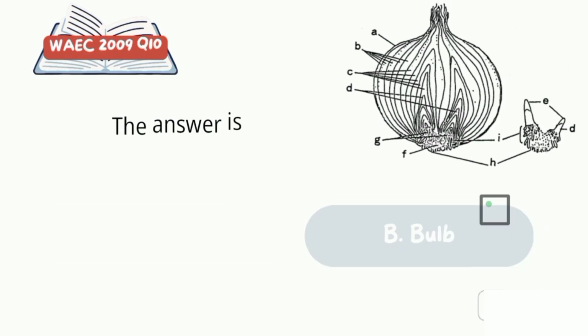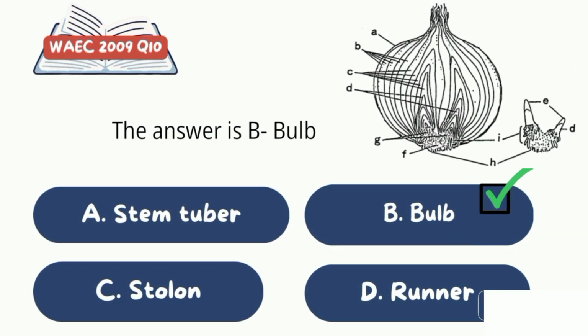The correct option is option B, bulb. The diagram above shows the underground stem of onion called bulb, which is planted to propagate a new onion plant. It is obvious from the diagram that the plant is not a stem tuber, neither is it a stolon nor a runner. All these are different from a bulb.